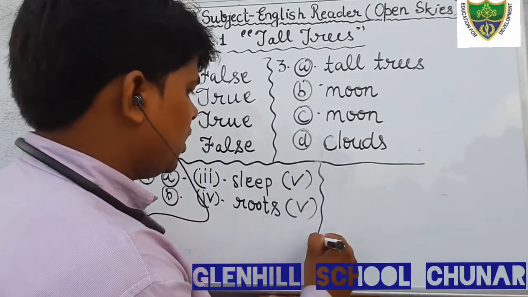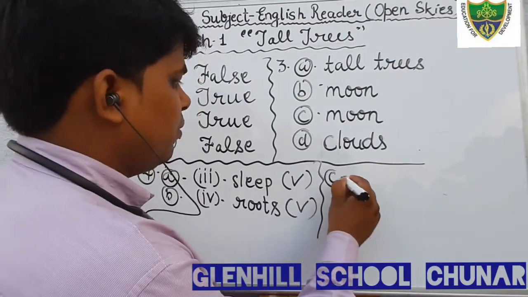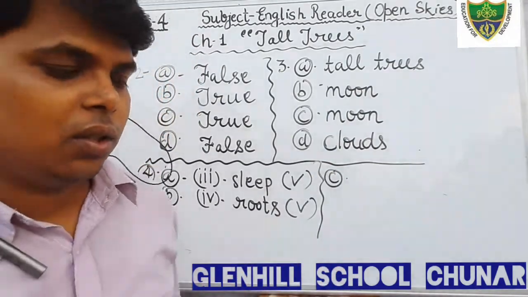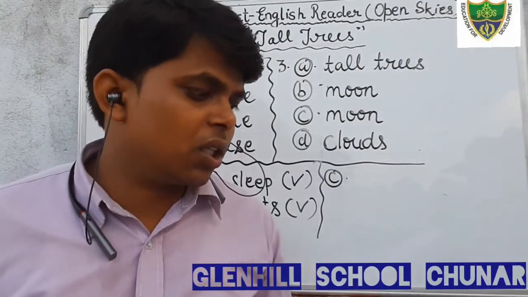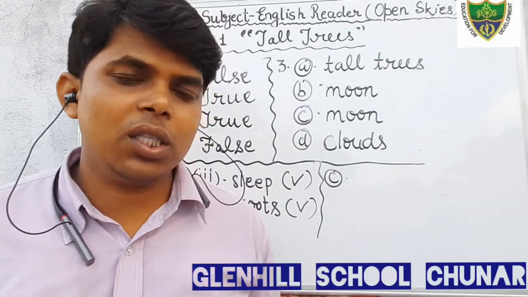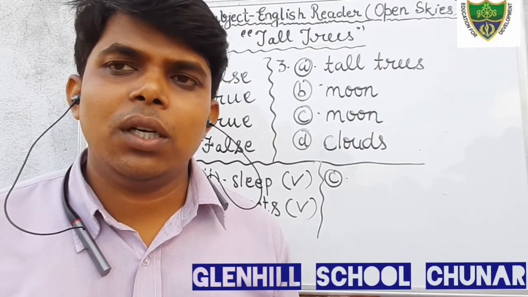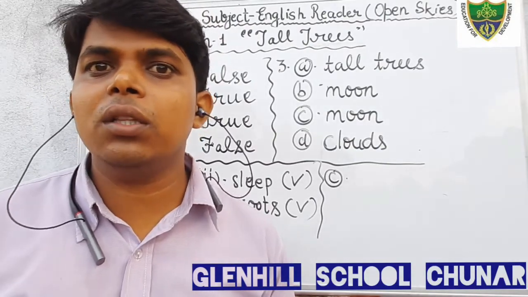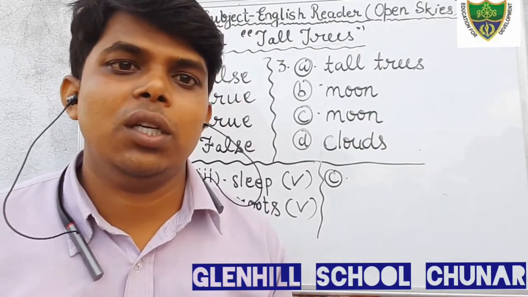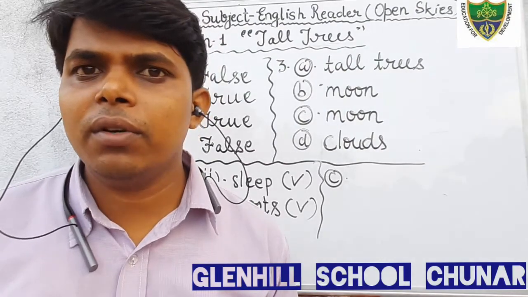And after that, question number C. Dusk comes after. Dusk is a time in the evening when the sun is going to be set.